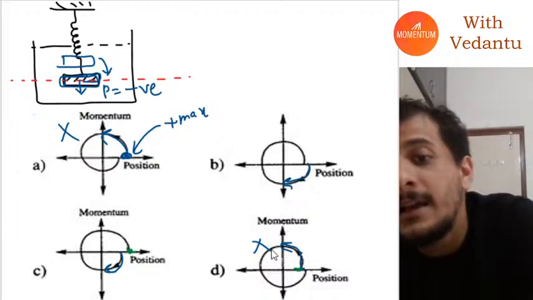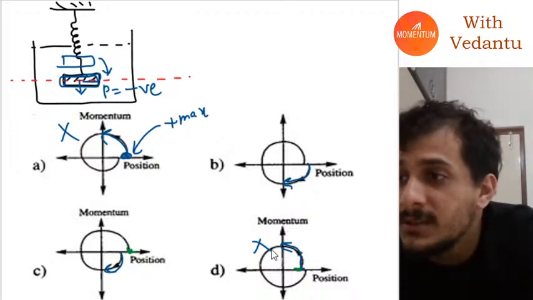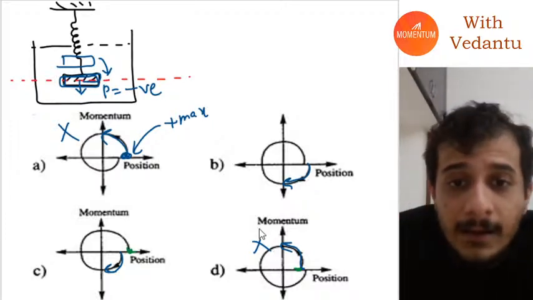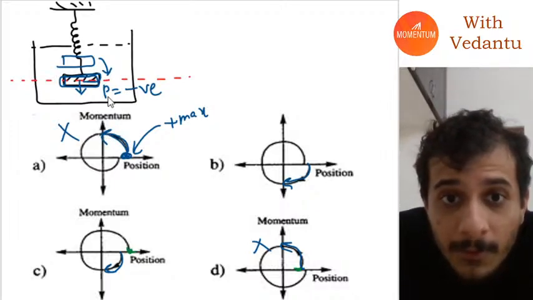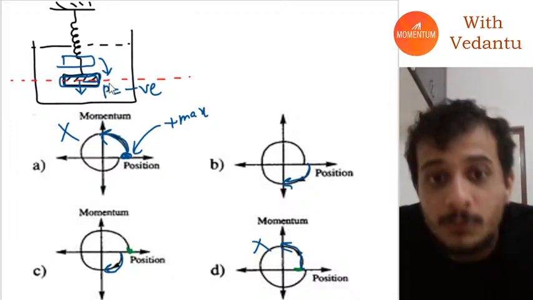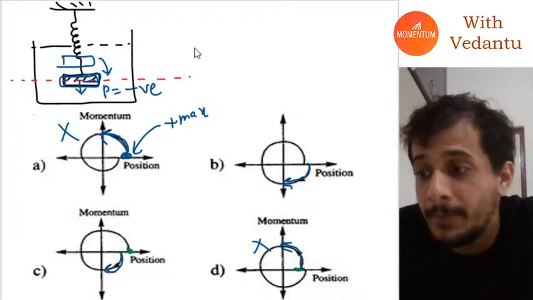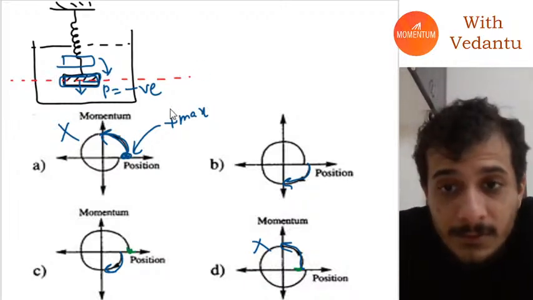Both these graphs get ruled out because here, when the particle comes back to its original position, its momentum is positive, but it should be negative. Okay, I hope everybody understood.